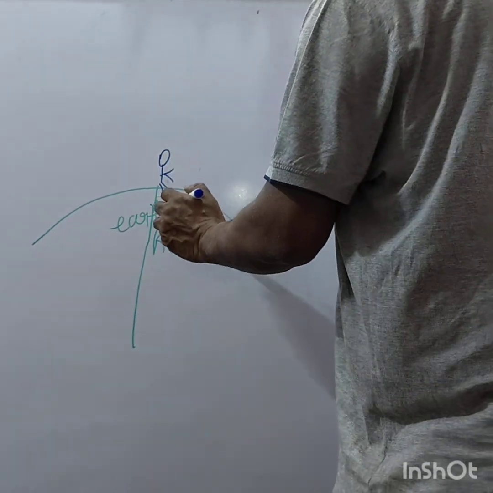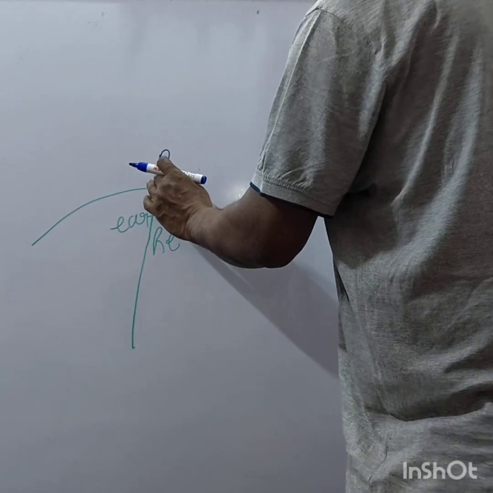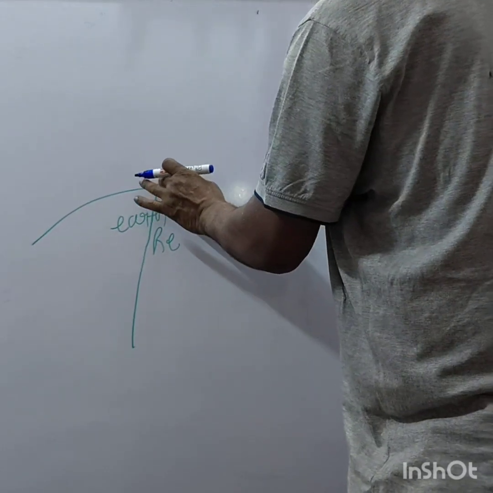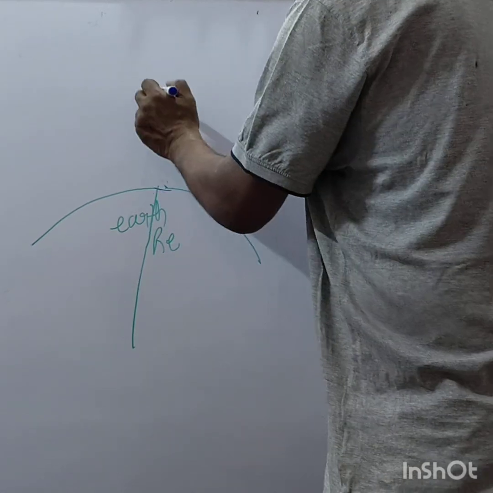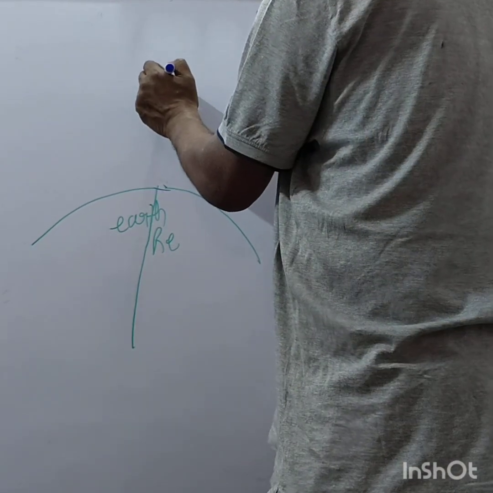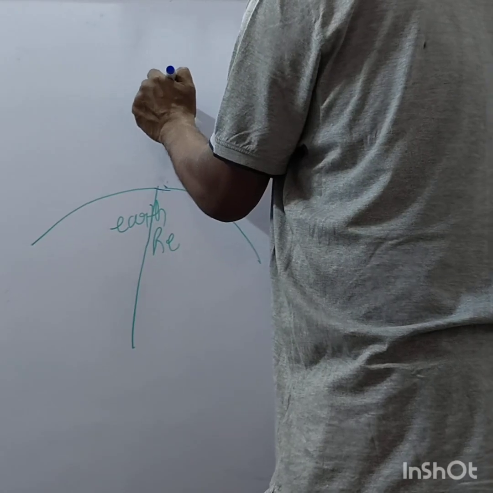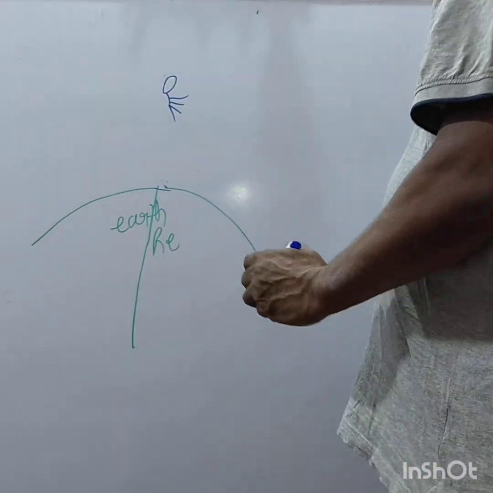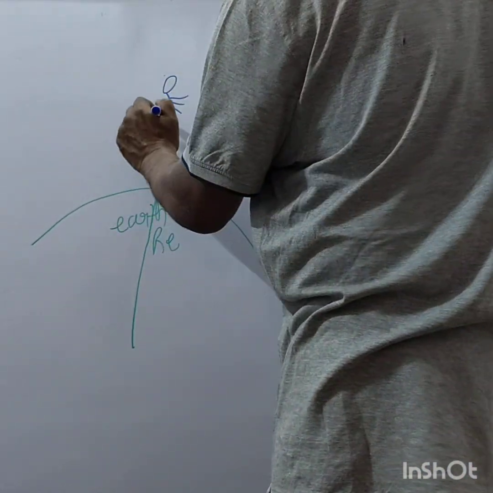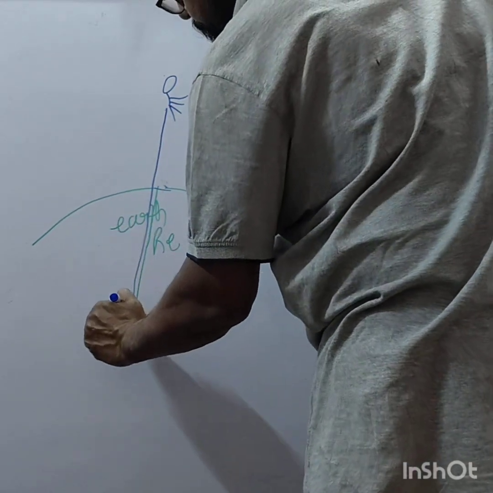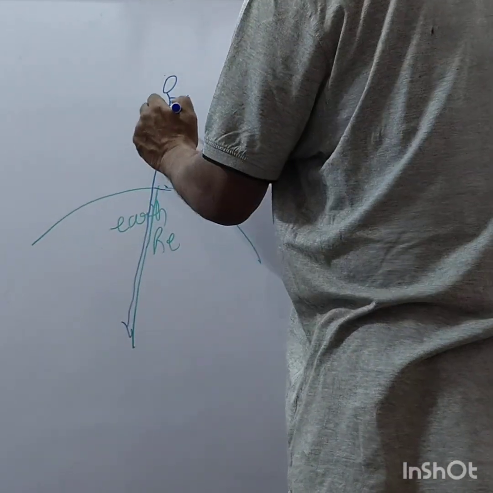Say the object is here. So earth is attracting towards its center, right?